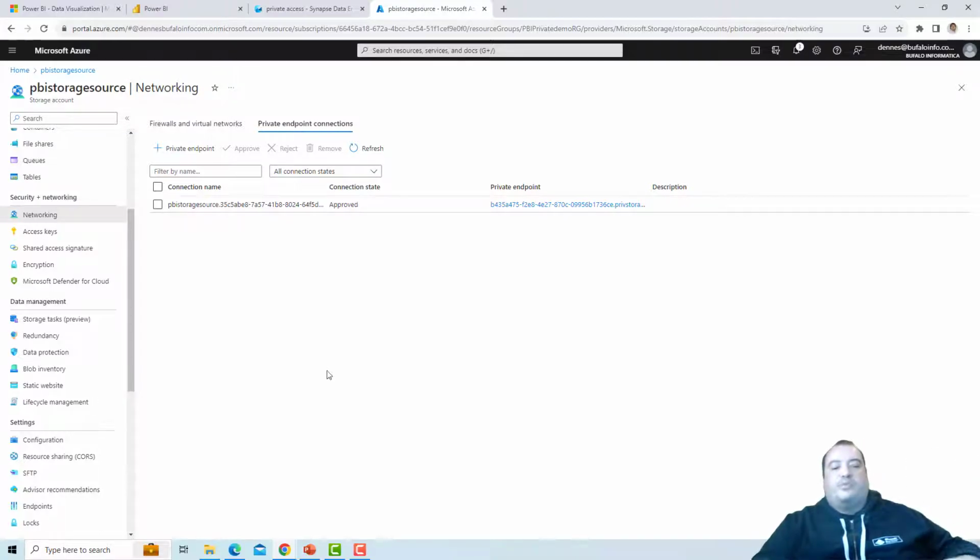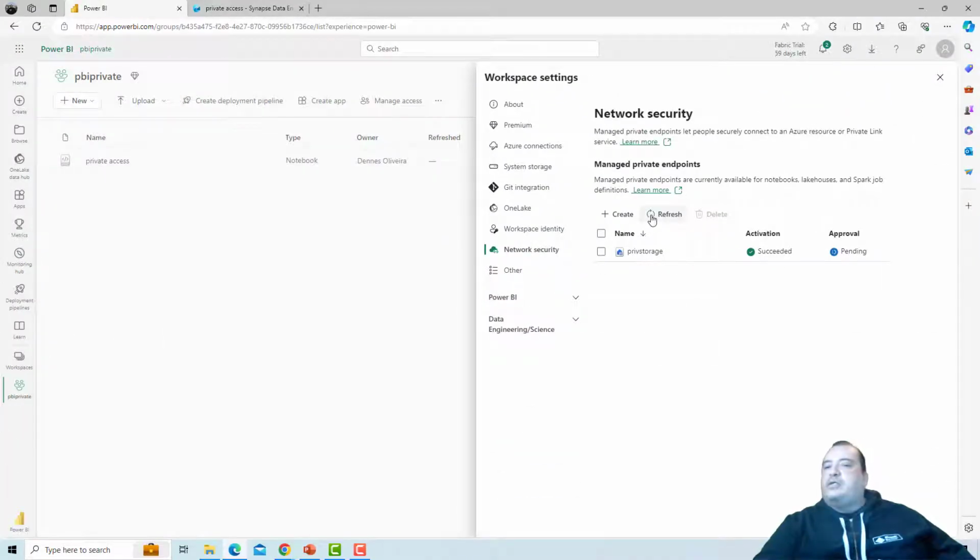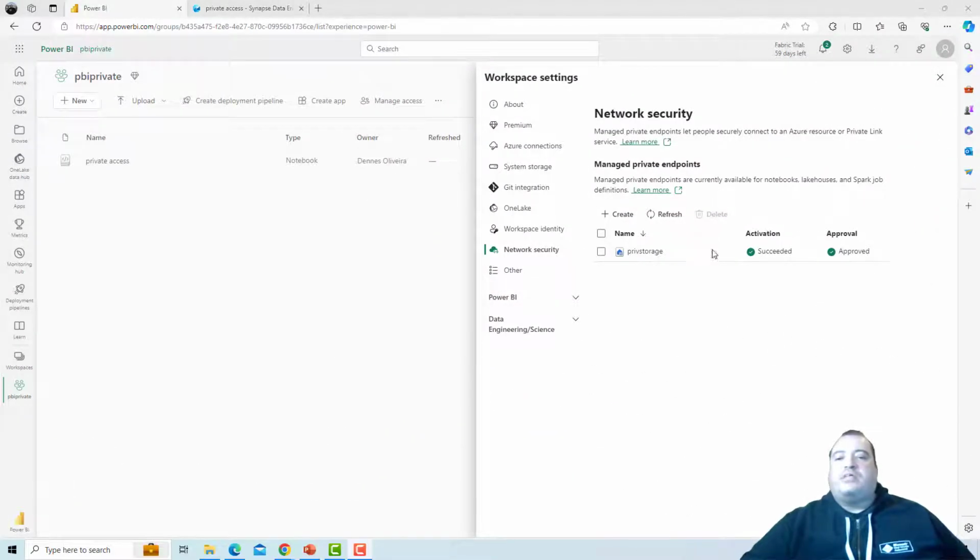Let's get back to Power BI. I can refresh here. In the same way as the activation, it takes some moments for Power BI to identify the approval of the private endpoint. Let's wait. The private endpoint is already approved. It took many minutes for the approval to appear here, but the Monday Magic made it seem like just a few seconds.